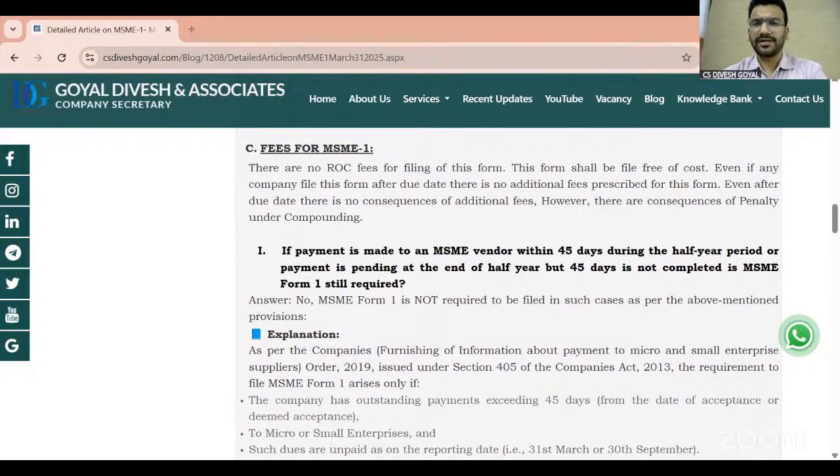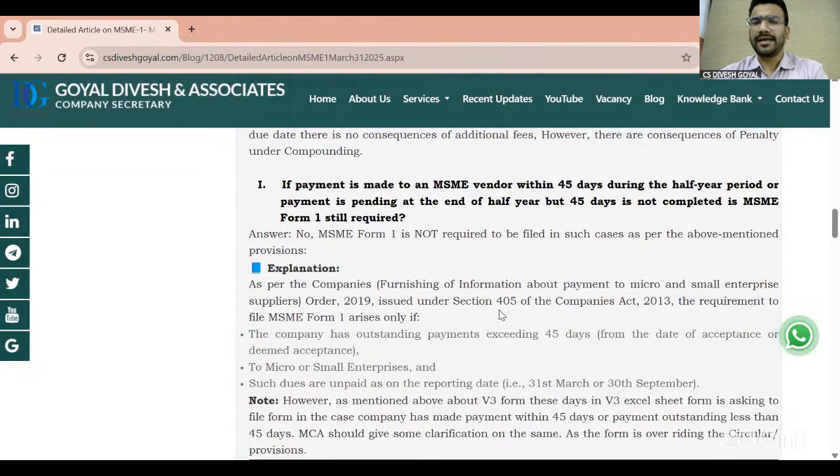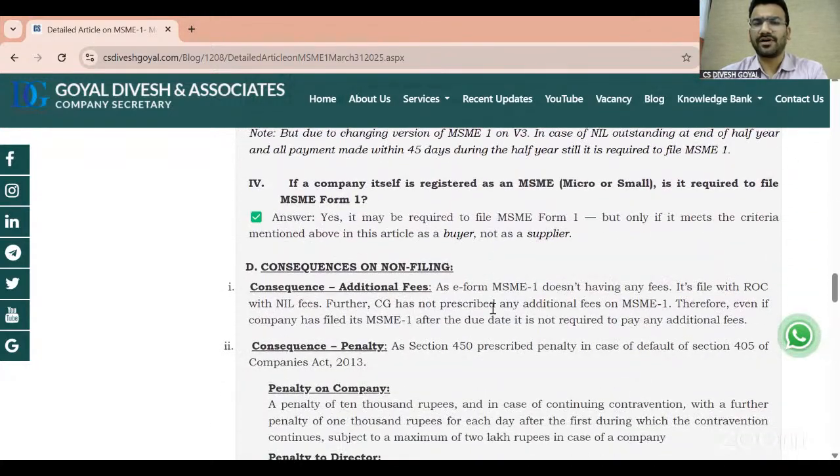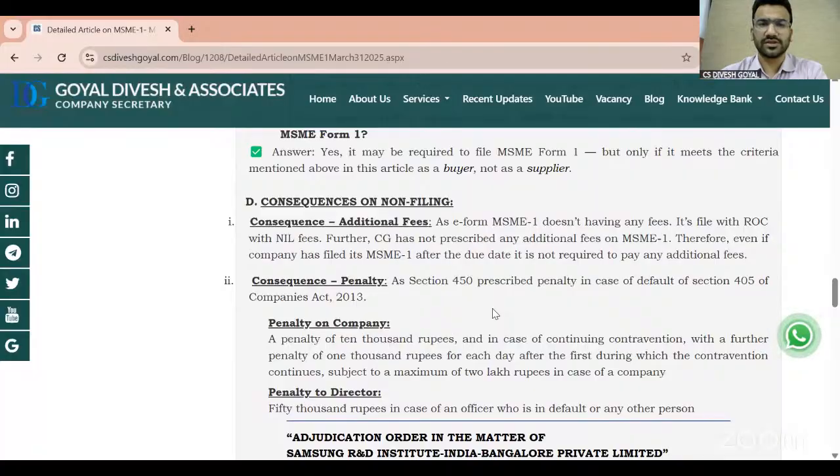The next point: what if a company does not file MSME 1 form, or files MSME 1 form after the due date? What are the consequences? Generally, whenever we file a form after the due date, we have to pay additional fees. And we have a mindset that if we file after 45 days after the due date, there is no issue. We just have to pay the additional fees, but that is not a complete answer.